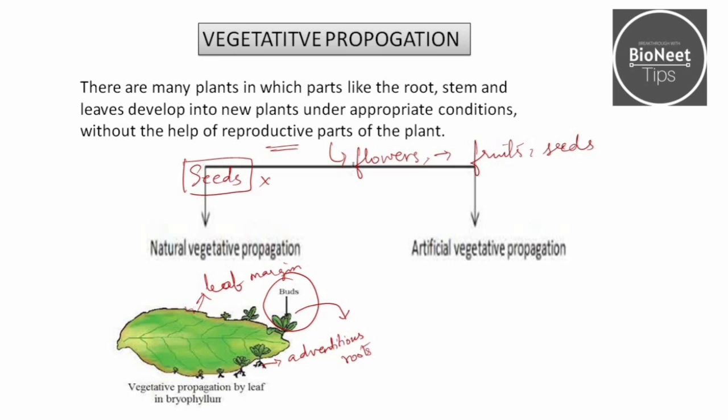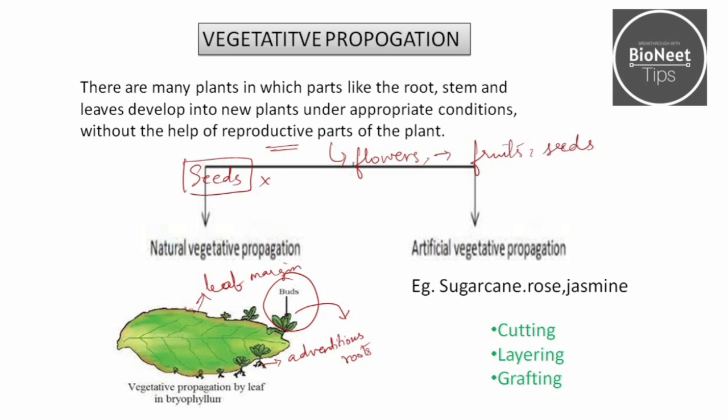Under artificial vegetative propagation, we have examples such as sugarcane, rose and jasmine. So, sugarcane, rose and jasmine come under the artificial mode of vegetative propagation, and these are propagated using cutting, layering and grafting. Like I told earlier, artificial vegetative propagation is done for those plants which produce seeds that are not viable, that are not useful to the plant, or not fertile, or those plants which do not develop seeds at all.